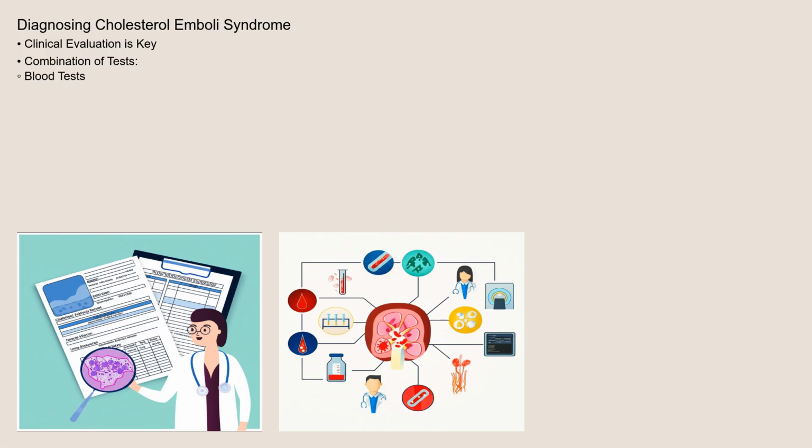Imaging studies, such as CT angiography or arteriography, may help visualize the source of the emboli. However, the gold standard for diagnosis is typically a tissue biopsy of an affected organ, such as the kidney or skin. The biopsy can confirm the presence of cholesterol crystals within the small blood vessels. Cholesterol emboli syndrome isn't generally classified into distinct types. Its presentation is determined by the specific organs affected and the extent of the embolic shower.